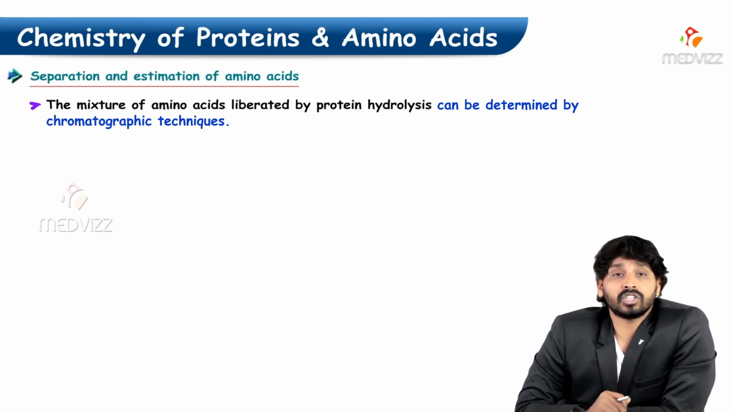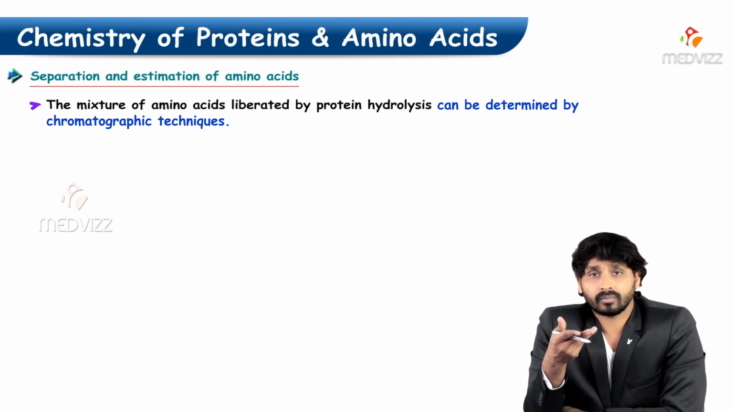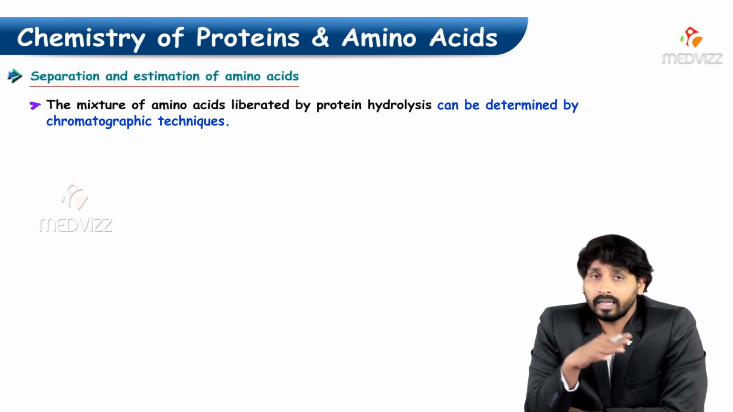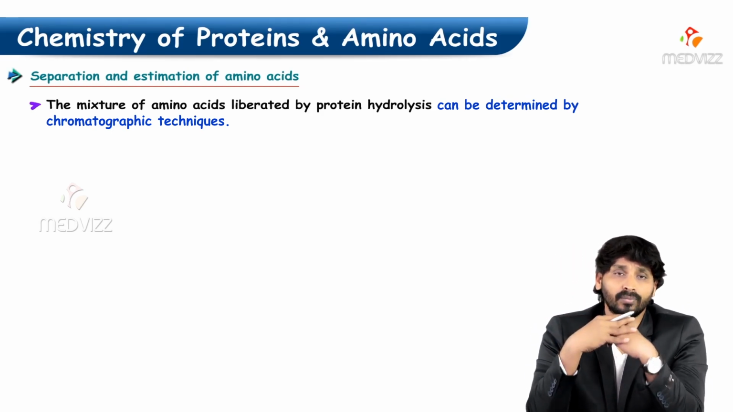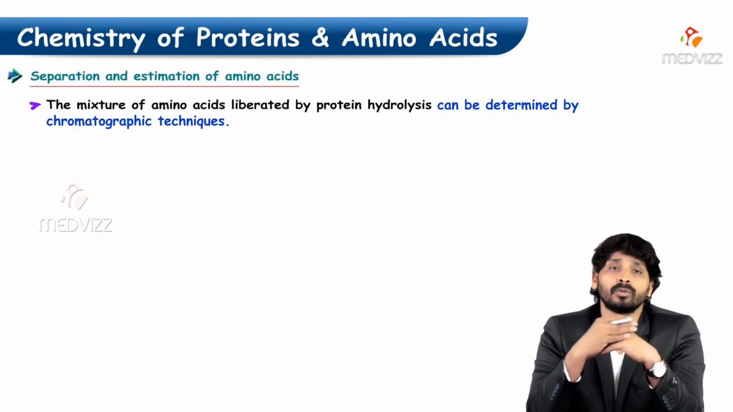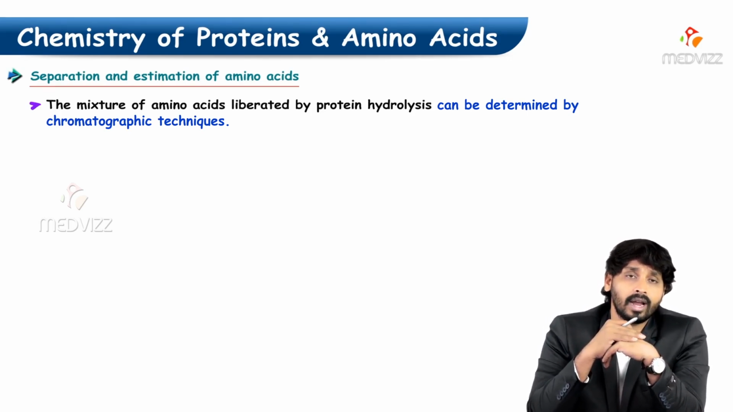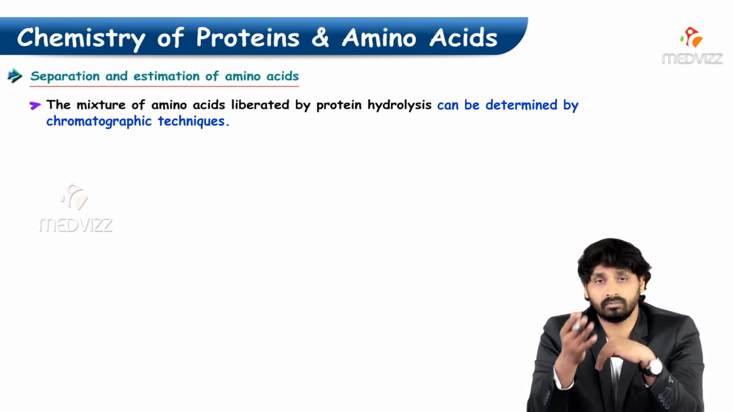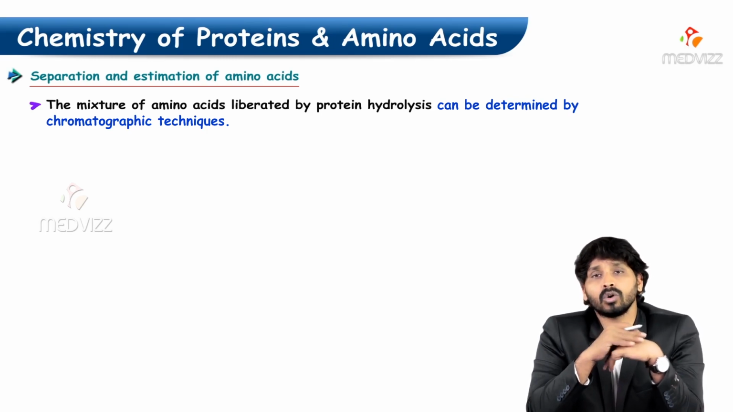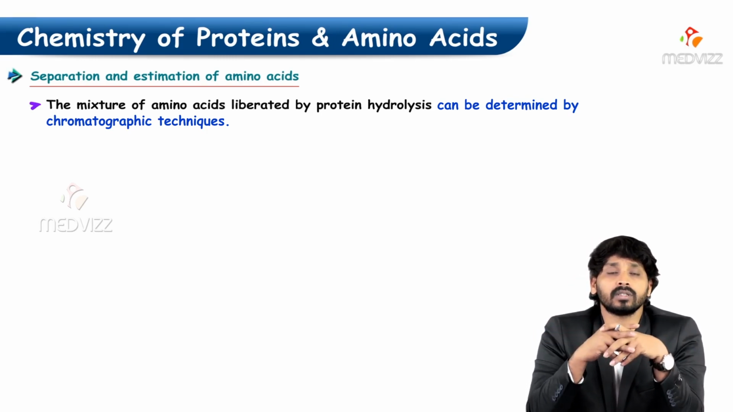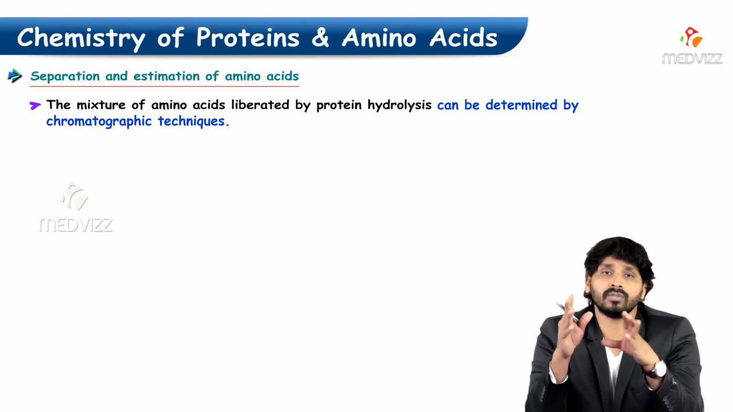Separation and estimation of amino acids. The mixture of amino acids which are liberated by protein hydrolysis can be determined by chromatographic techniques. There are different chromatographic techniques like thin layer chromatography, paper chromatography, gas liquid chromatography, and high performance liquid chromatography, HPLC. So all these types of chromatography can be utilized to know the sequence or composition of amino acids in a primary structure.